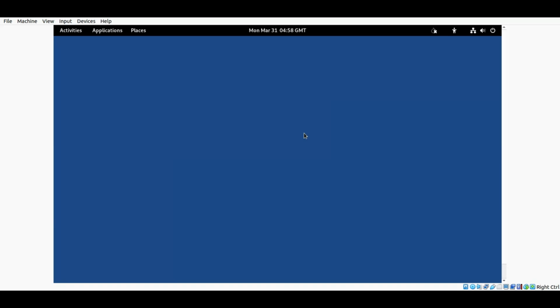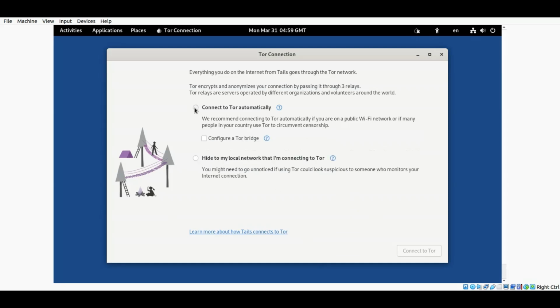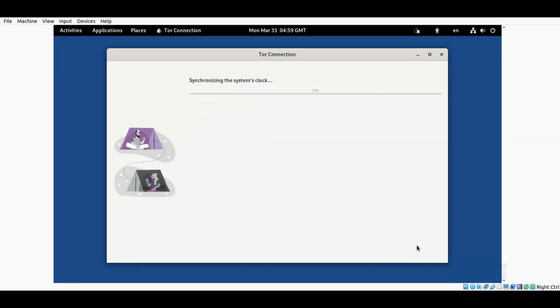Next, it will ask for the Tor browser to open. Okay, so this is the Tor browser, you can see here. Let us click this Tor browser first. Now you can see connect to Tor automatically, so you click this one and connect to Tor.